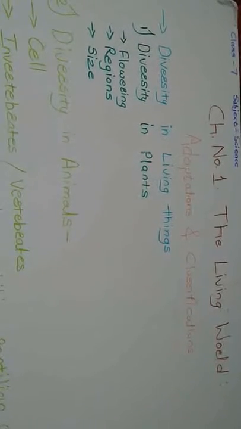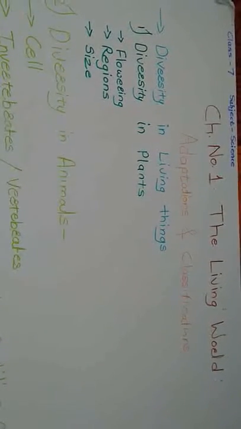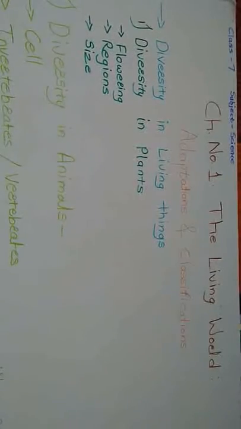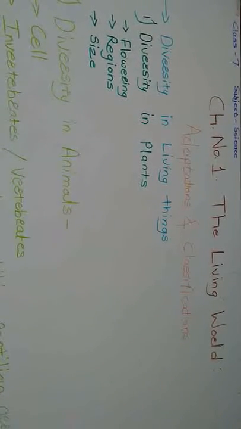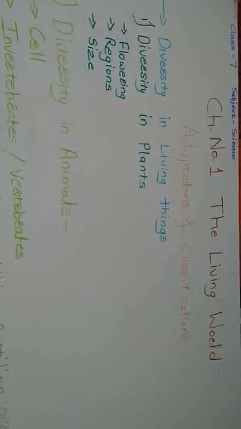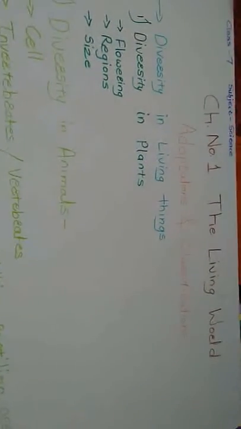Also, we have 'Can you tell?', which are also simple questions which you can answer by referring to the textbook. And 'Try this' has simple activities which you can try. This textbook has been made in such a way that students will interact with it. They will not just mug up the science, they will learn and experience the science, and they will answer in their own words. Okay, let's start with our first chapter.